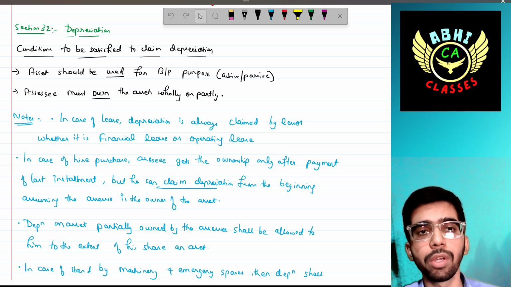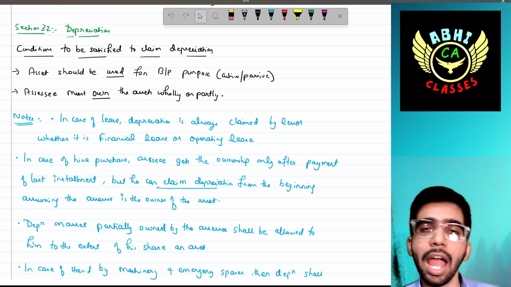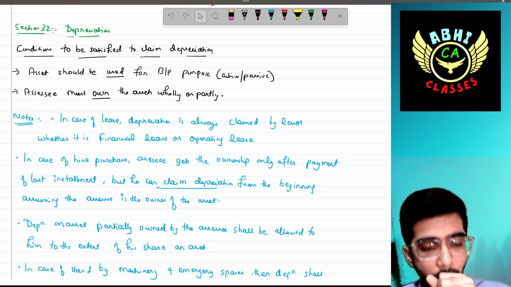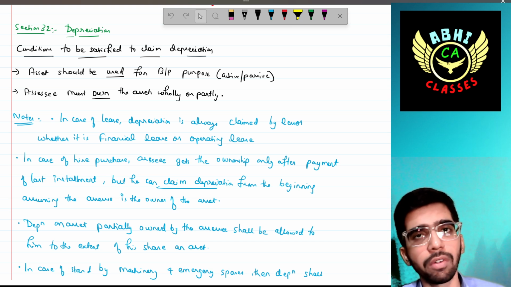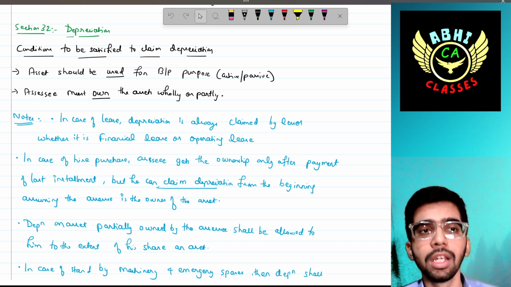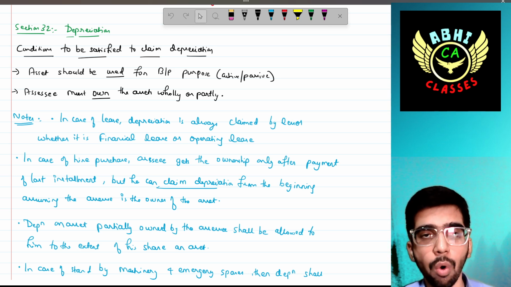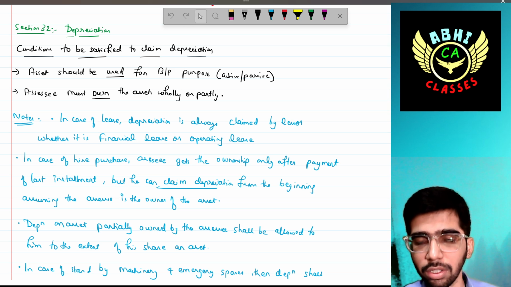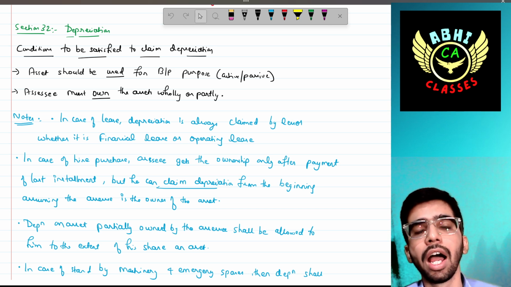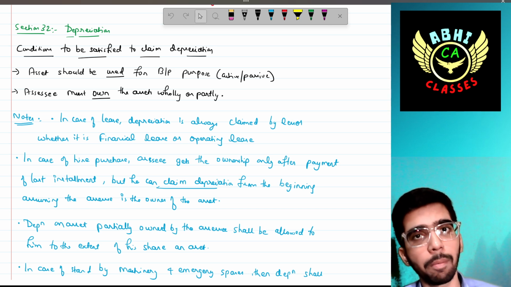Okay, the conditions to be satisfied in order to claim the depreciation amount. First, the asset should be used for a business or professional purpose only, active or passive. What do you mean by active or passive? We'll discuss in the upcoming points. The second condition is that the assessee must own the asset wholly or partly. The assessee should be the owner of that asset, whether wholly or partly.